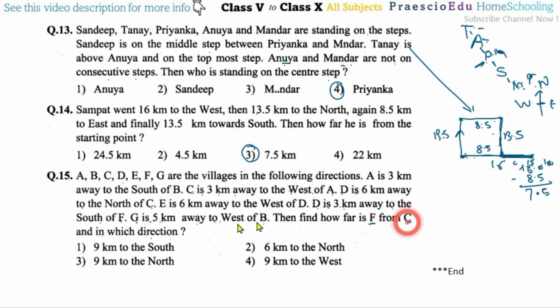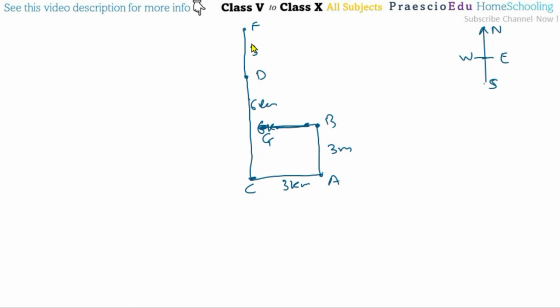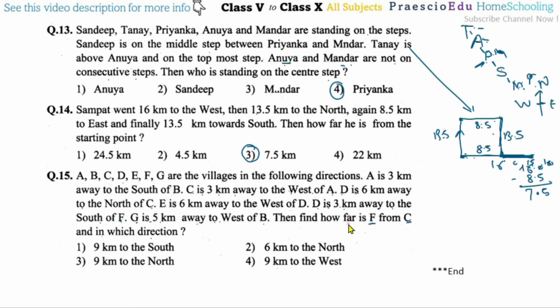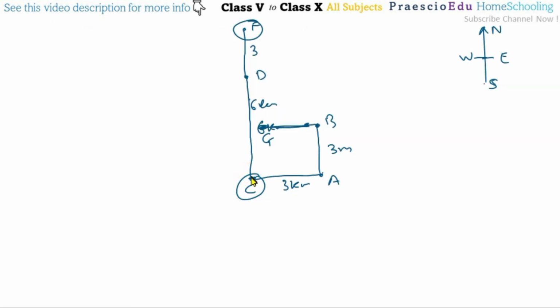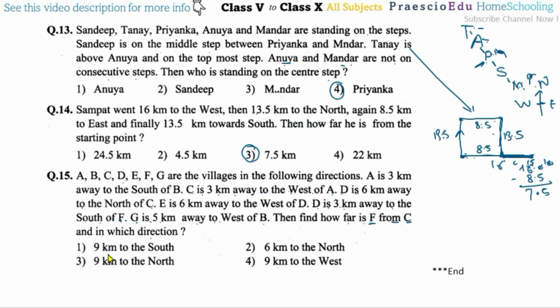So we have to find the distance between F and C, and in which direction F is from C. From C, F is in the north direction. And how much distance? Up to D is 6 kilometers, and then F and D is 3 kilometers. So 3 plus 6 is 9 kilometers, in the north direction. So 9 to the north. Okay, so option number 3 is the correct one. Thank you.